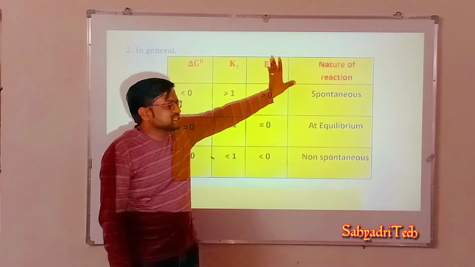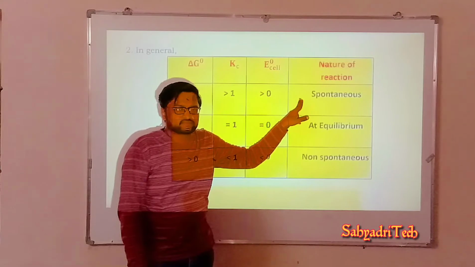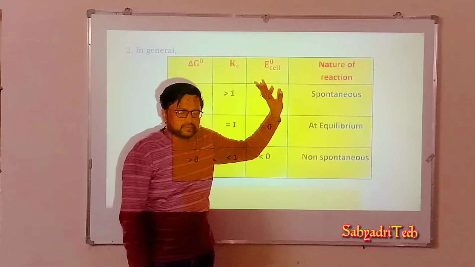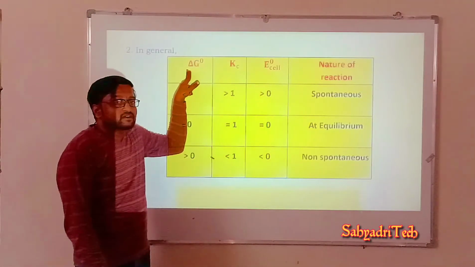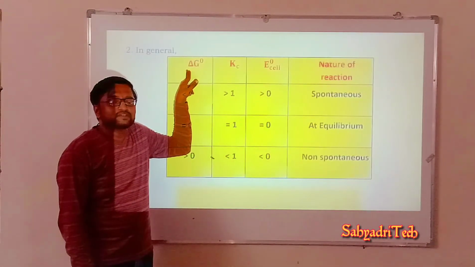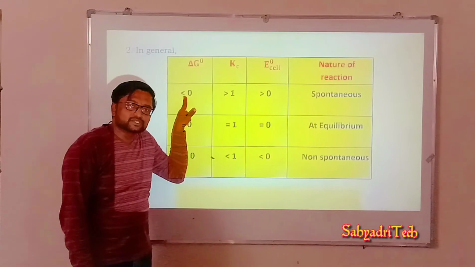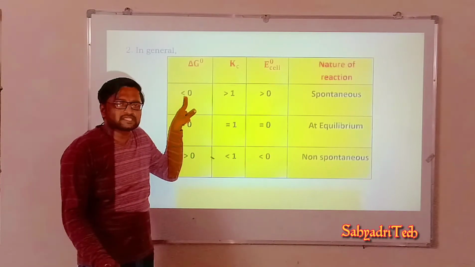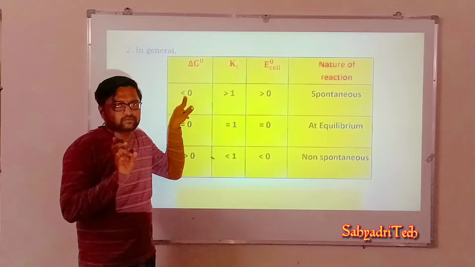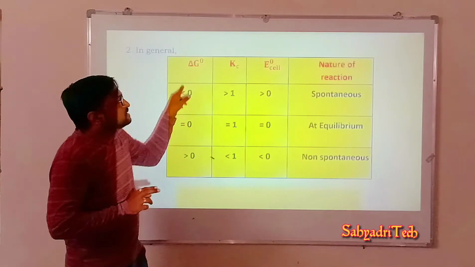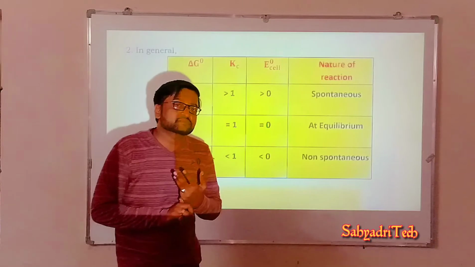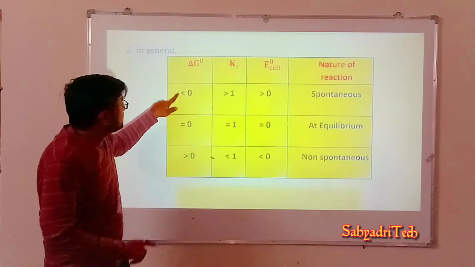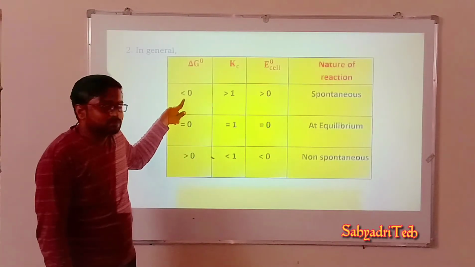If a reaction is to be spontaneous, then delta G naught, the standard free energy change, will always be less than 0, in the sense it is always negative. For any reaction to be spontaneous, the necessary condition is delta G must be negative. So we say it must be less than 0.